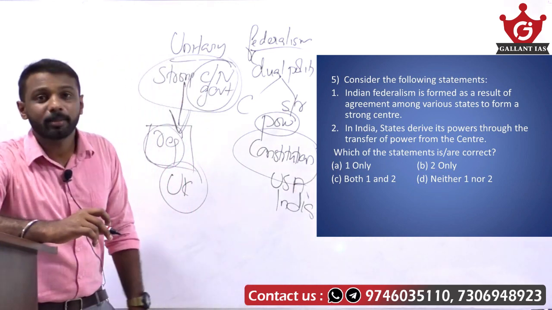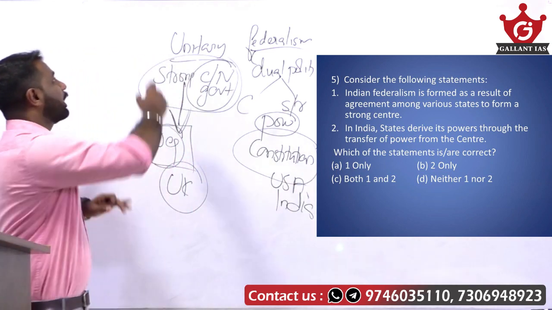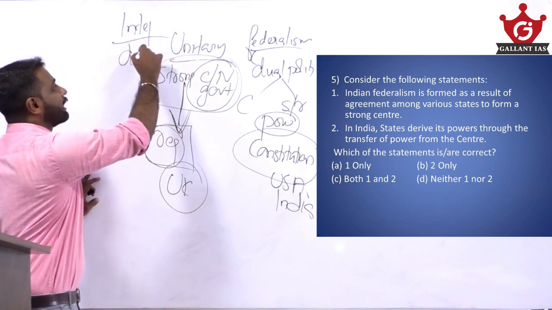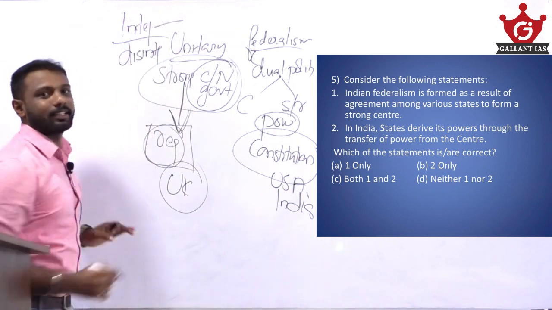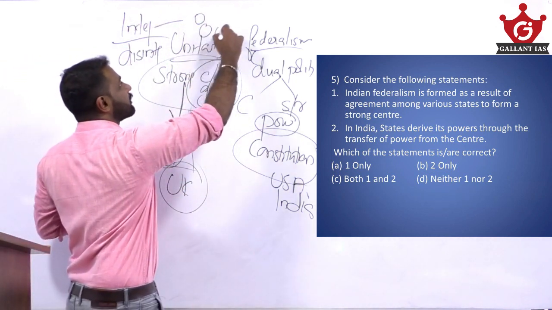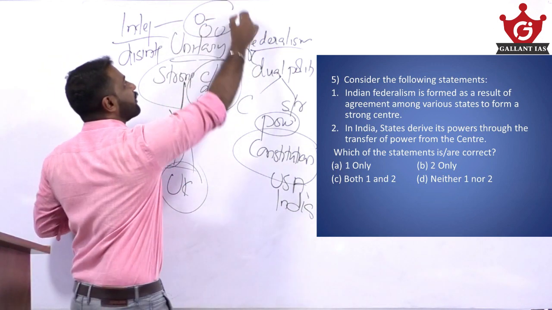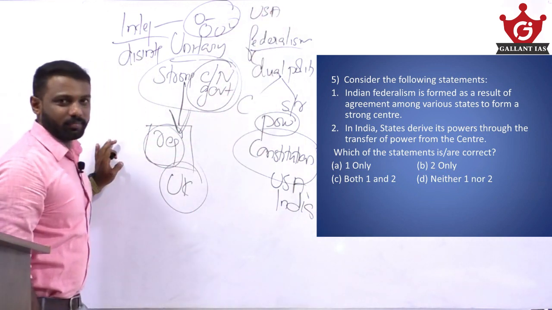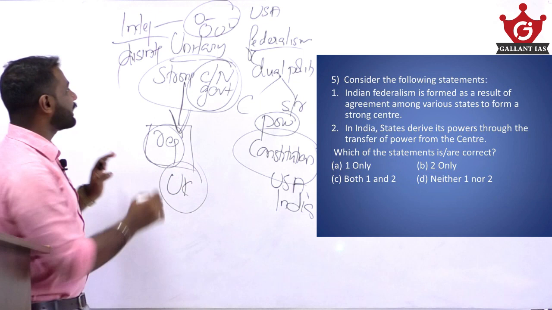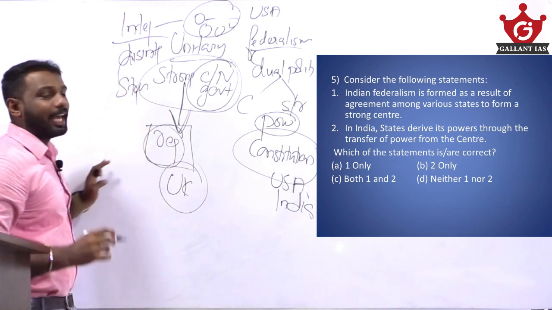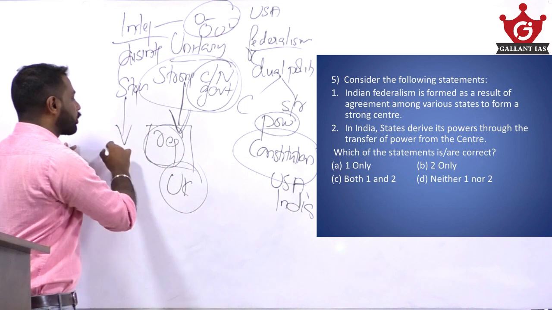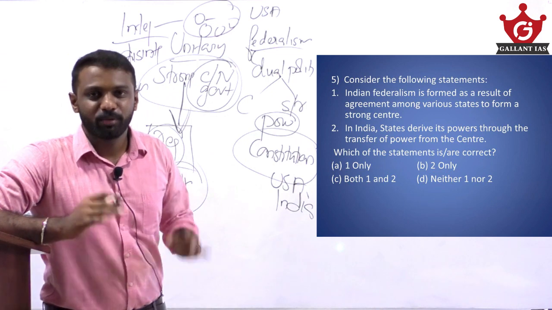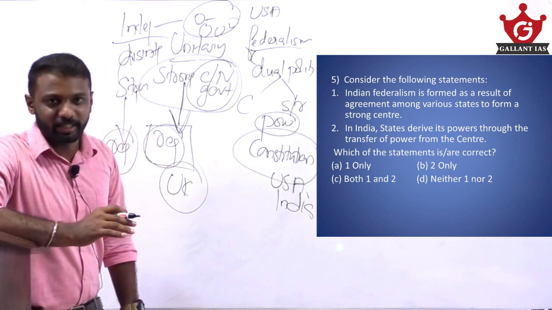This federalism can be formed in two ways. One is by the way of integration, and another one is by the way of disintegration. Integration in the sense, a group of small states join together and they form a strong center. Example, USA. Disintegration in the sense, first of all, there exists a strong center, and then this derives more autonomy to the regional government. Fine, now let's move on to the question.